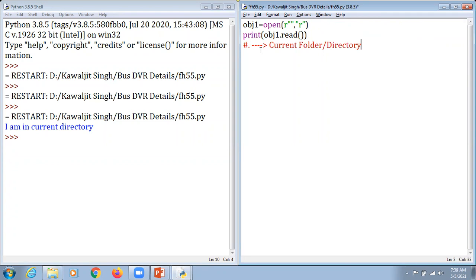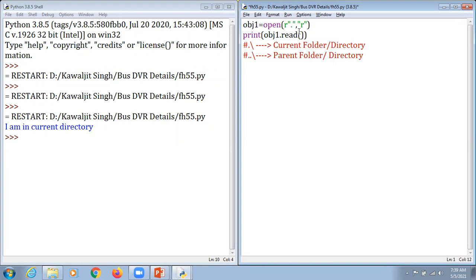When we use two dots along with a slash, we can also use the slash, no issues with that, it says that I'm going to open the parent folder or directory.